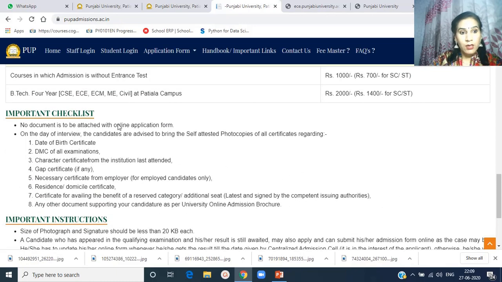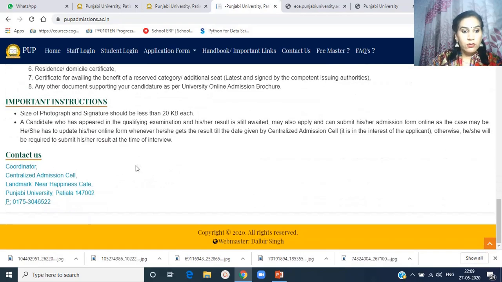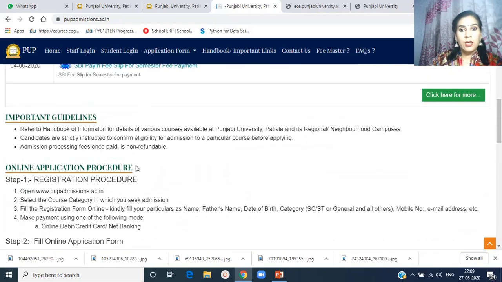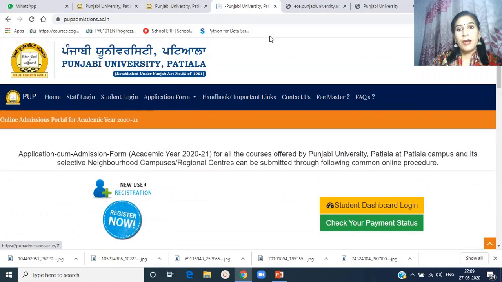These are the certificates which the student has to bring at the time of interview. So these are the details about the department and the procedure for the online admission form.